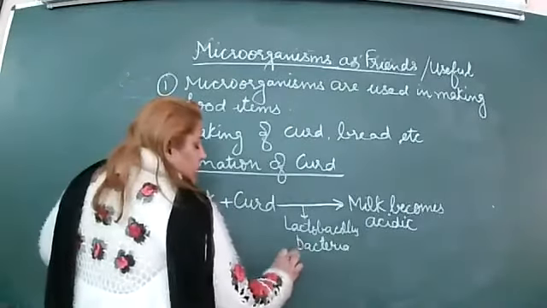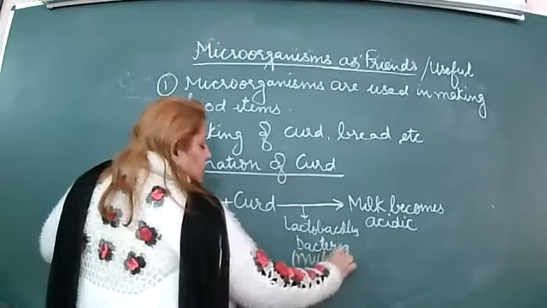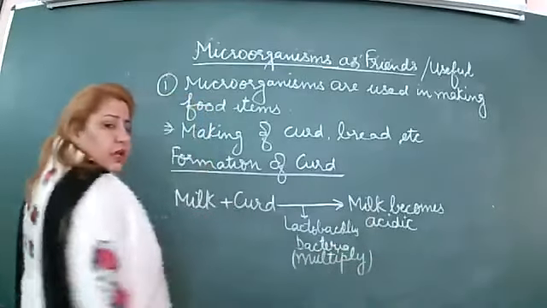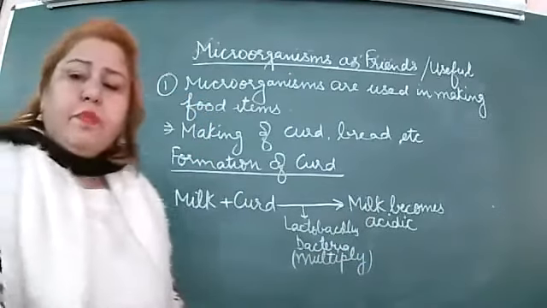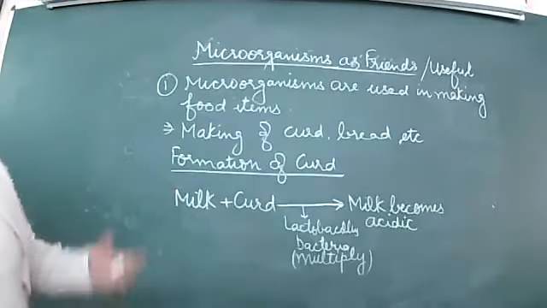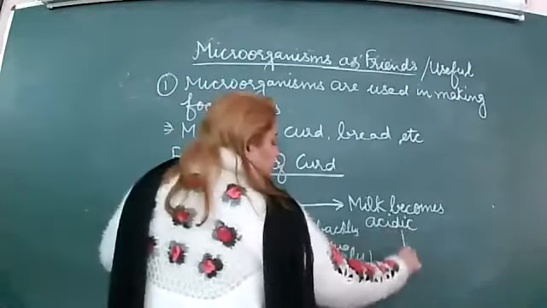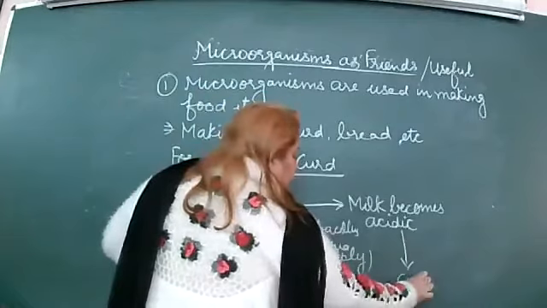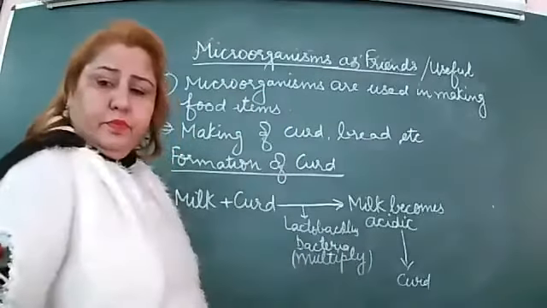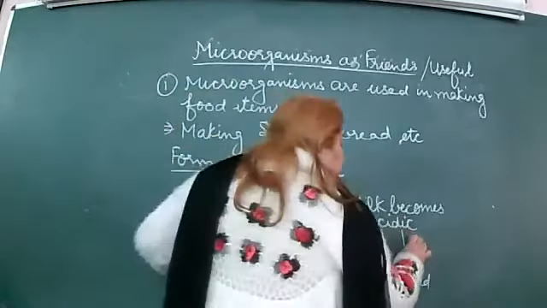तो ये multiply हो जाता है. Bacteria multiply rapidly and the milk becomes acidic. And when the milk becomes acidic, it forms curd. कैसे कर्ड बना? कैसे बना? Then the reason.